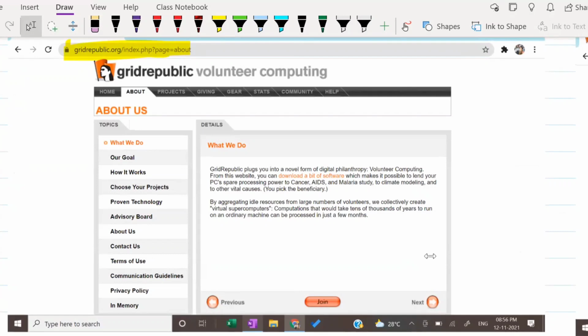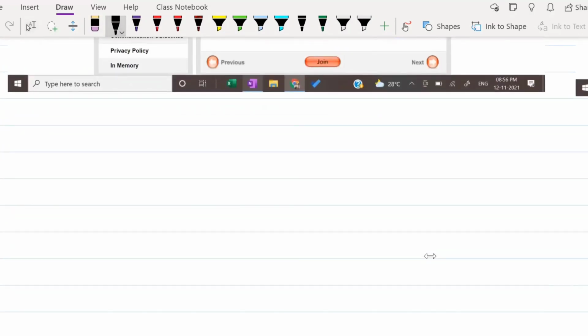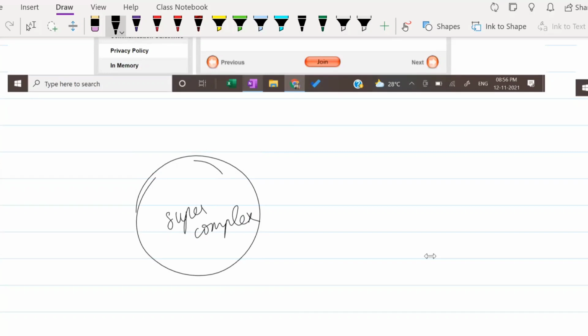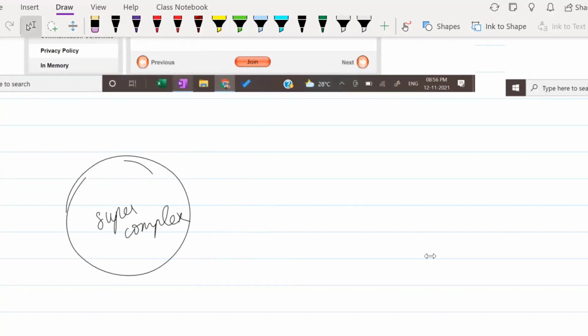Why? Number one, grid computing. I'll explain this and then move on to the concept. When you are using a grid computing concept, you only use grid computing when you have a very complex problem or super complex processing that is needed. Grid computing itself can be bifurcated into two kinds.